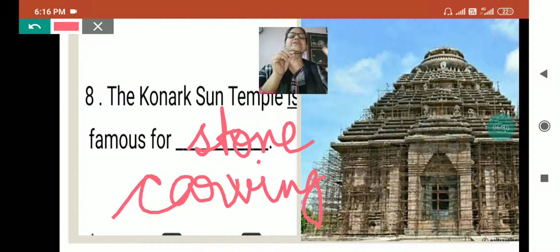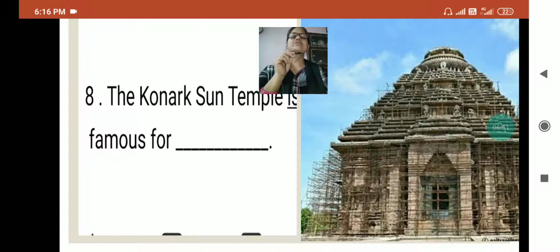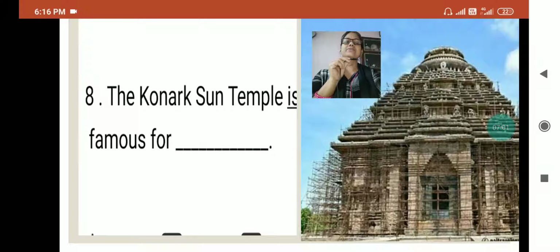It is dedicated to the sun god, and you will see holy symbols also. It is made just like a chariot, with carved stone wheels, and it looks just like the shape of a chariot. There are 24 wheels, and those wheels are also carved in the stone.